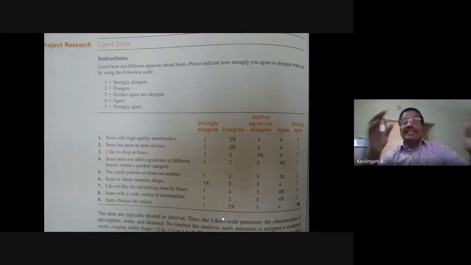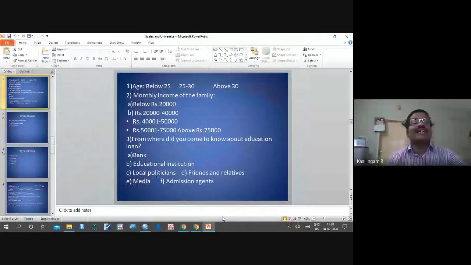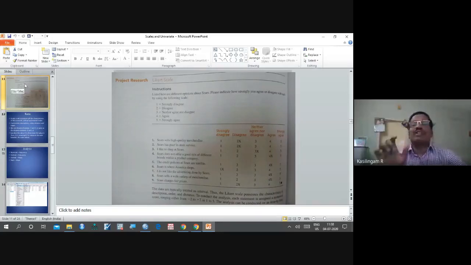Thus, Likert scale possesses the characteristics of description, order, and distance. So it is interval data. To conduct analysis, he says we can use the mean. So now you can show that the 5-point scale is treated as interval data. If anybody asks, we can show this.